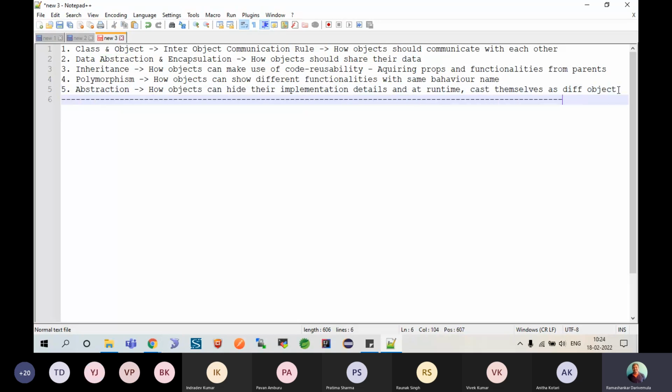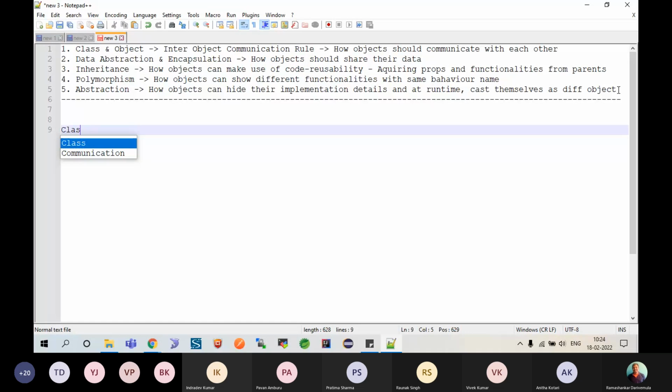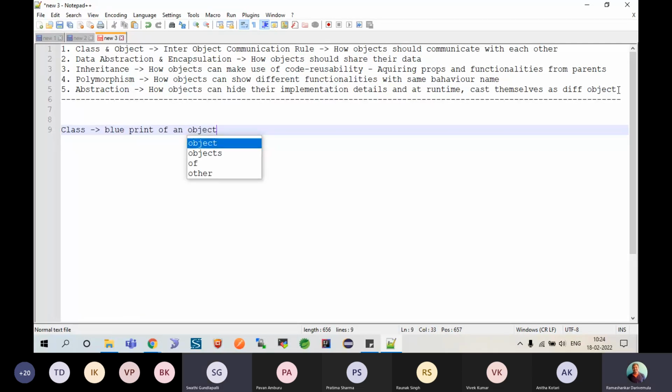Okay, so can somebody define what is a class? A core definition of a class. What is a class? Collection of data members and member functions. Anything else apart from that? User defined data. Beta? No, your voice has broken, so I couldn't hear clearly. Blueprint of an object. Blueprint of an object, pretty fine.